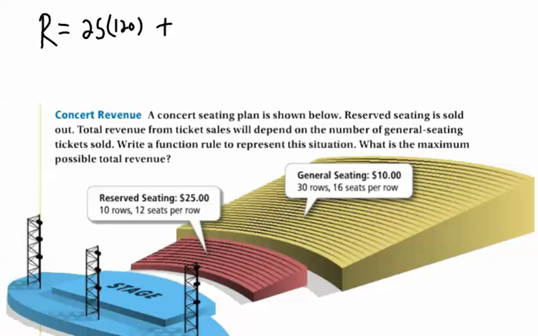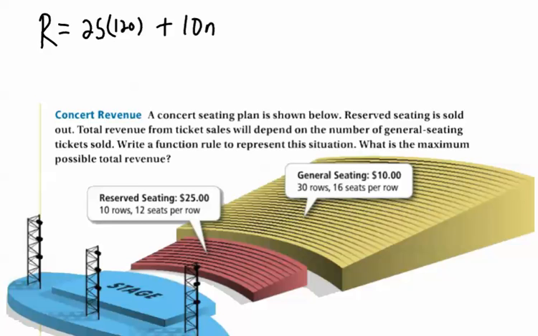Plus the price for the tickets for general admission, which is $10, right? Hmm, how will we do this? Okay, so it'd be that plus $10 times the number of seats you sell. So we'll call that N, okay?